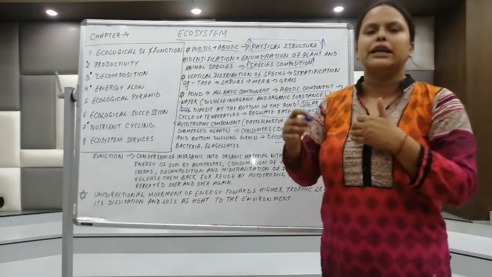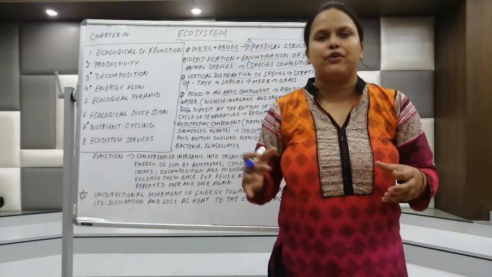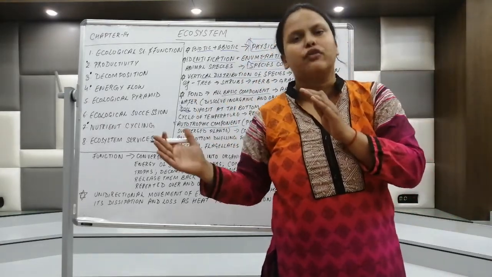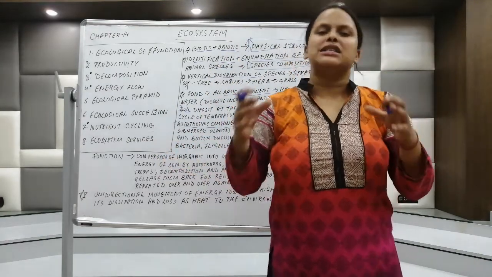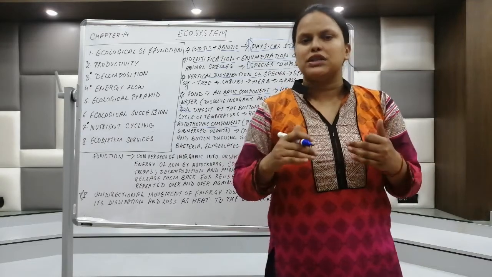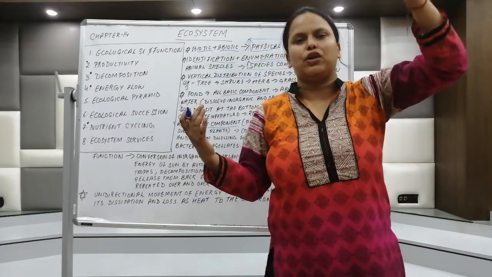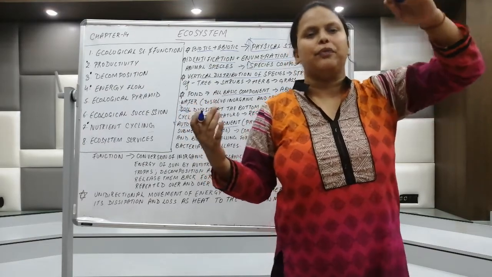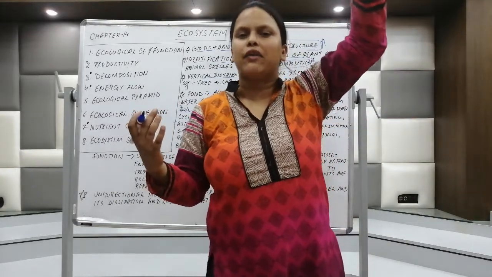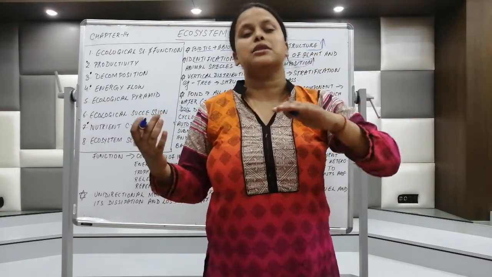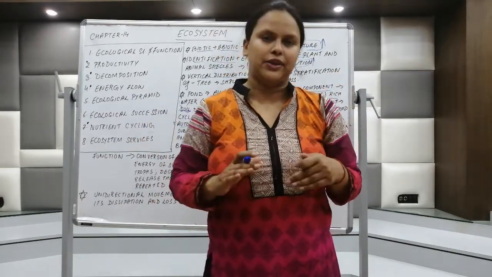Next is the vertical distribution of these species. In an ecosystem, structurally, there must be some arrangement of species. The vertical arrangement of species is called stratification. For example, if you look at a forest from above, from the atmosphere, you will see the trees first, then the shrubs, then the herbs, then the grasses. This particular arrangement is called stratification.